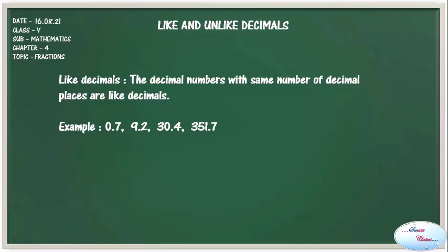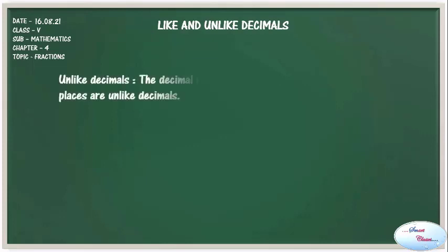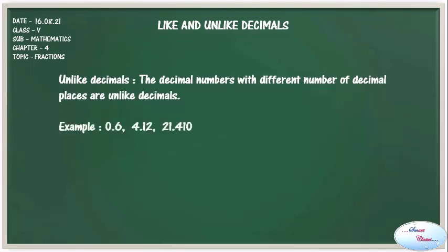Another example, 0.54, 74.21, 334.34, 201.77. All of these are having the decimal point after two places, which means these are all like decimals. What are unlike decimals? The decimal numbers with different number of decimal places are called unlike decimals. For example, 0.6, 4.12, 21.410. In these three numbers, the decimal point varies its position.